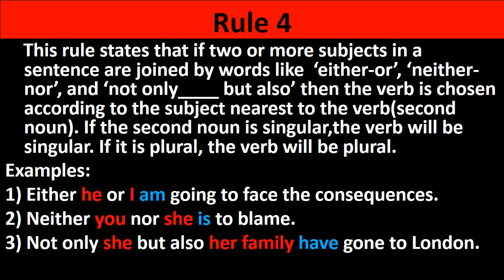Next rule says, if two or more subjects in a sentence are joined by words like either or, neither nor, and not only but also, then the verb is chosen according to the subject nearest to the verb. That is the second noun. If the second noun is singular, the verb will be singular. If it is plural, the verb will be plural.